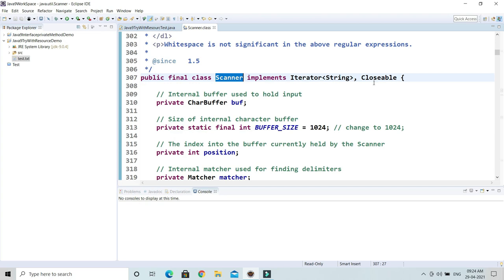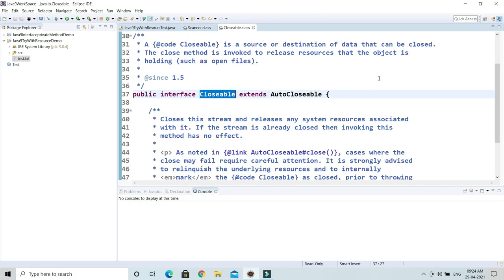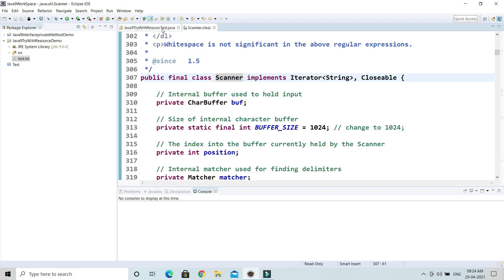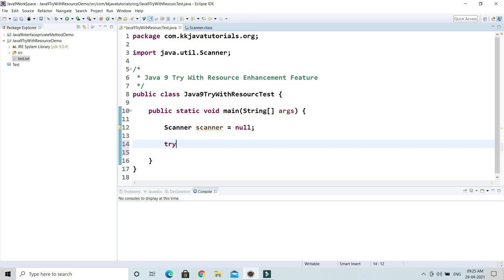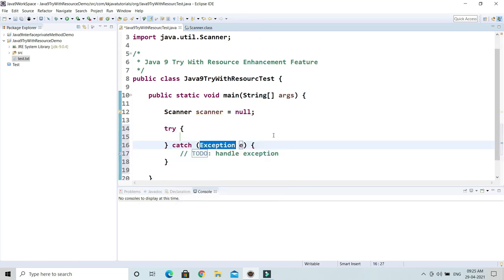So if you look at it, the Scanner class implements the Closeable interface, right? And the Closeable interface ultimately extends AutoCloseable, which has a close method. So after using this scanner, we can close it explicitly. That is how we were doing it prior to Java 7. Now I'm going to use a try block, and there I'm going to use this Scanner class to read data from this txt file. I know that there are various ways to read data from a text file, but one of the ways is to use a Scanner class.